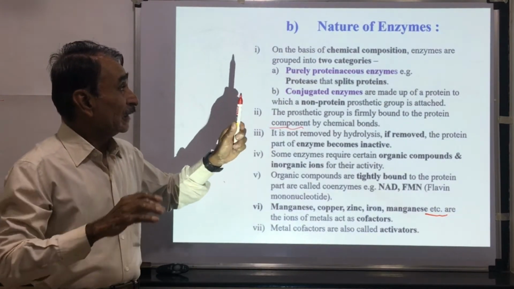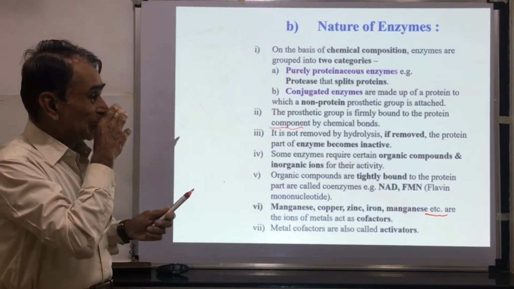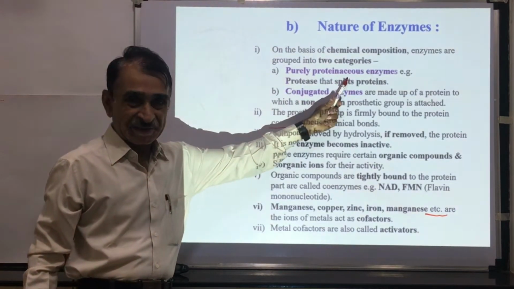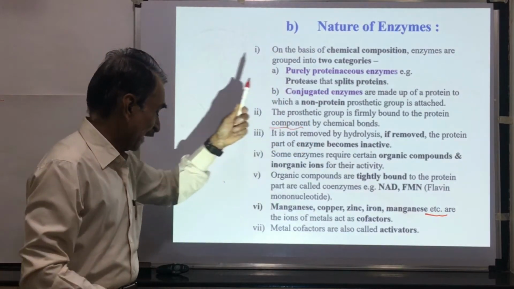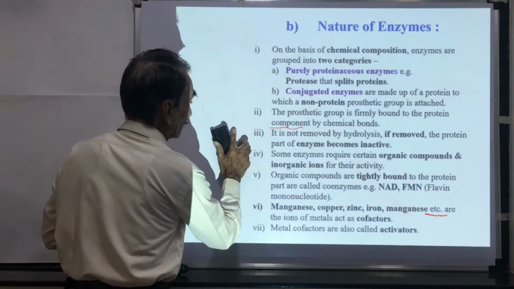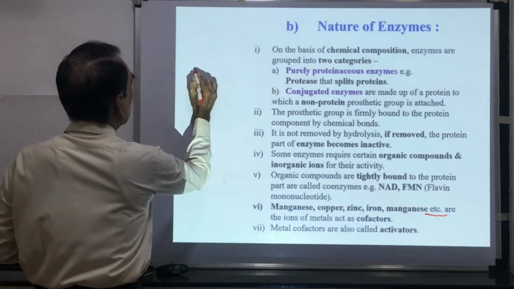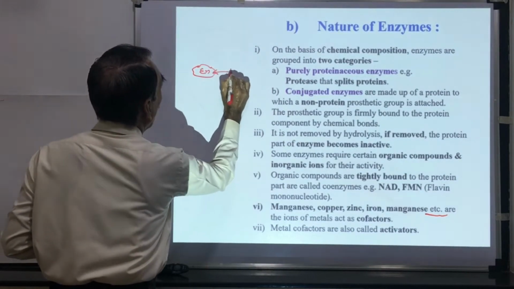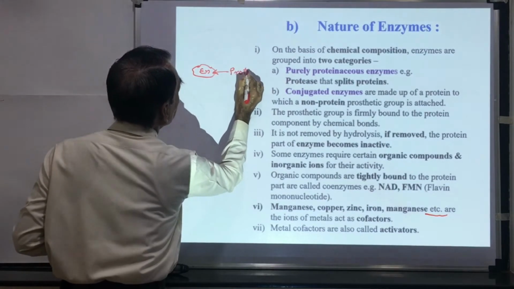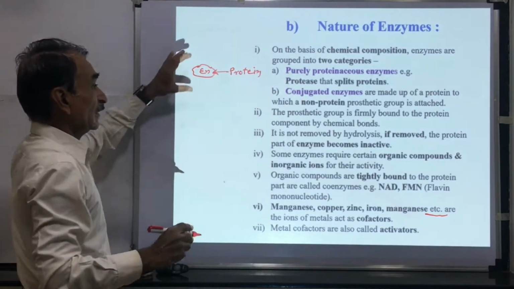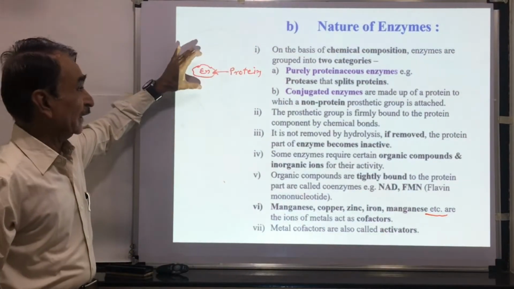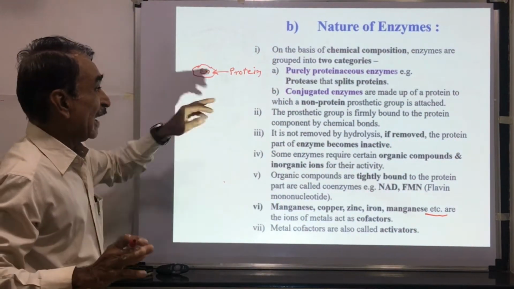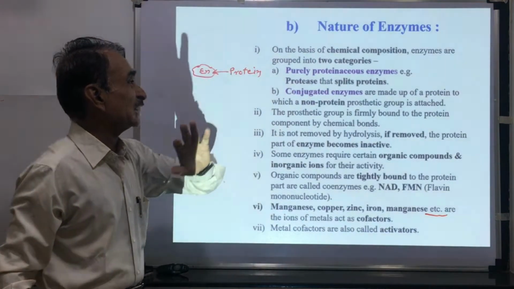But on the basis of chemical composition, these are classified into two categories: purely proteinaceous enzymes and conjugated enzymes. We shall see the meaning of this. Suppose this is the enzyme. This enzyme is made up of only protein. No non-protein part is present inside this enzyme, and these are called purely proteinaceous enzymes.